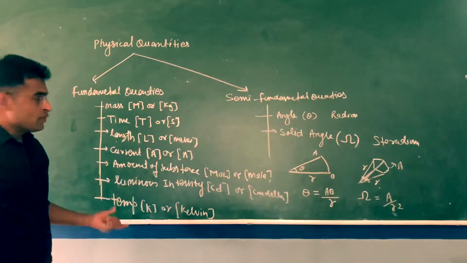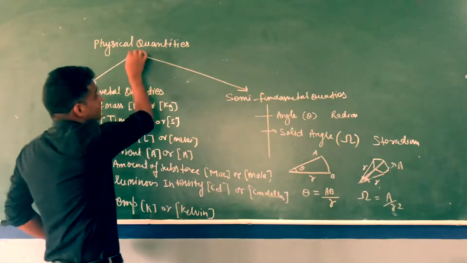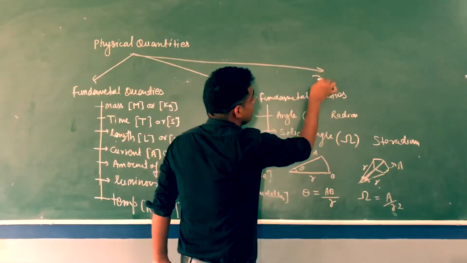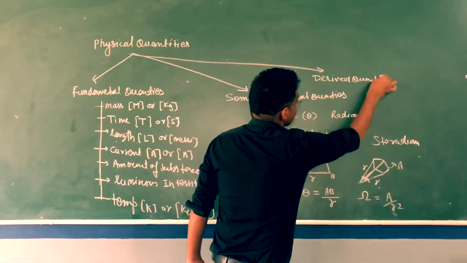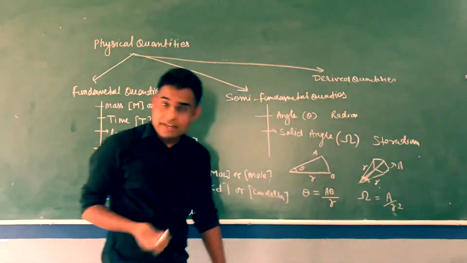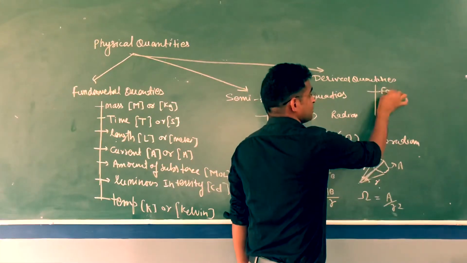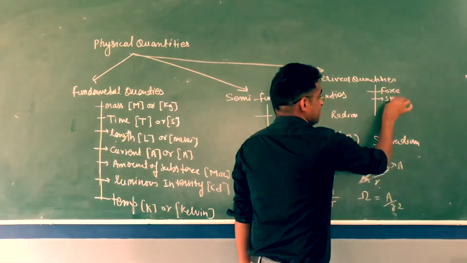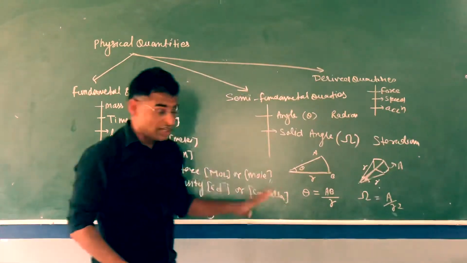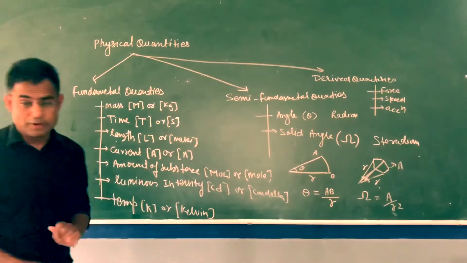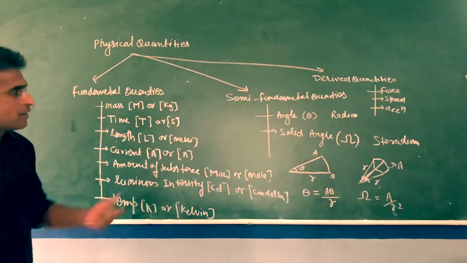Out of 9, 7 quantities are fundamental and 2 are semi-fundamental. Rather than these 9 quantities, any other quantity we need to find out is called a derived quantity. Whatever remaining quantities are there are called derived quantities. In derived quantities we can name force, speed, acceleration. Any quantity excluding these 9 is called a derived quantity. So 9 quantities are fundamental or semi-fundamental, the remaining are derived quantities.